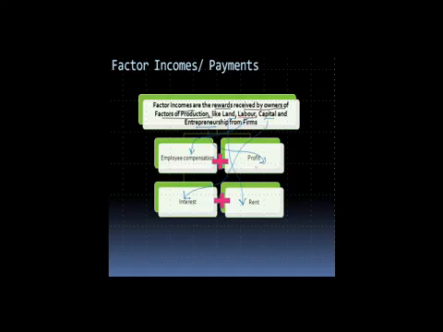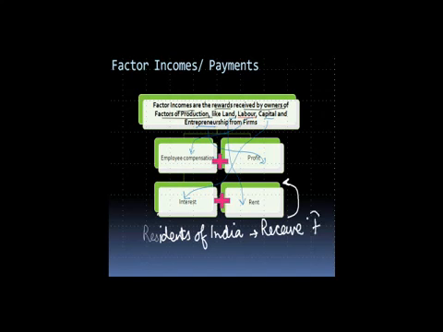So what I do here is very simple. I consider who are the residents of India. If they receive any of these 4 payments, that is added to the national income. And why should it not be?